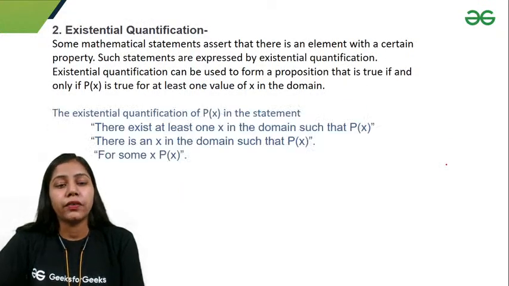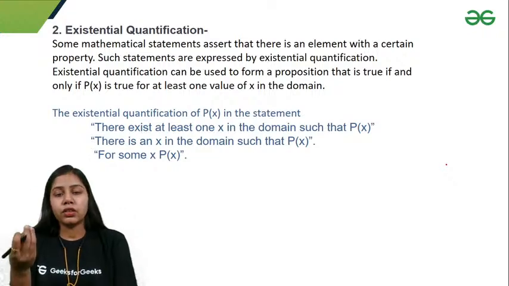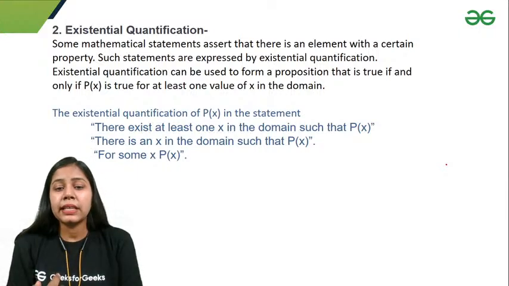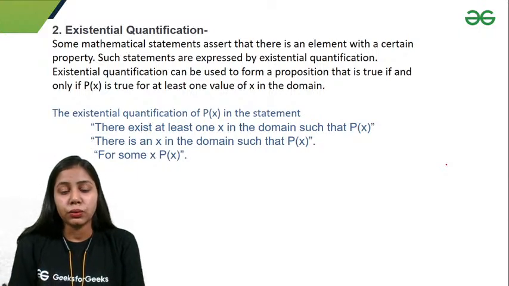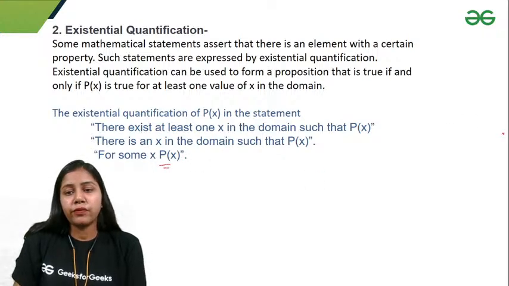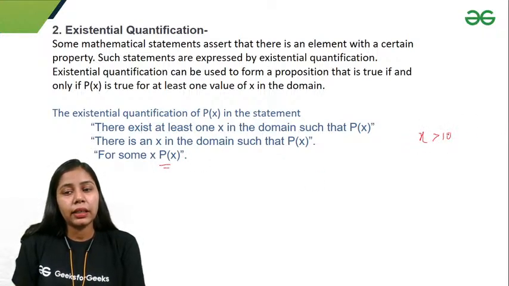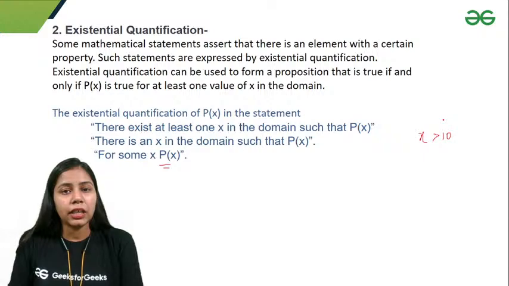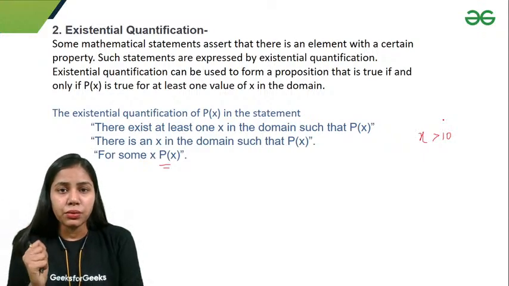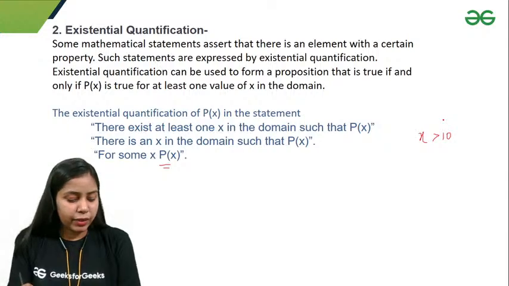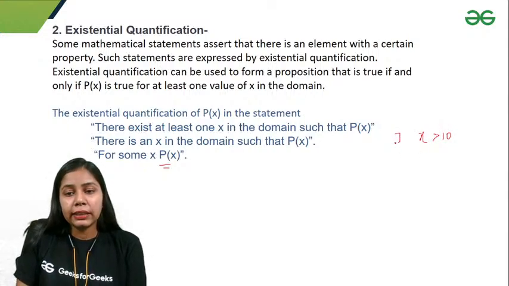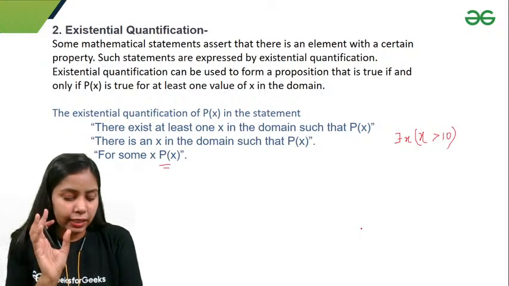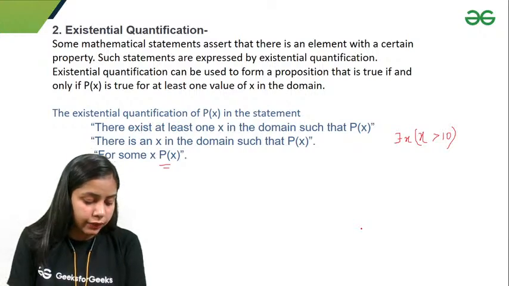Next is existential quantifiers. Existential quantification means that there exists at least one value for which P(x) is true. There exists at least one x in the domain such that P(x) is true. So I can say that for some x, P(x). We have taken one condition that x is greater than 10. If I take 11, 12, 13, 14, I'll get this statement true, but if I have 5, then the statement is false. So there are some values for which this statement is true. So I can write it as there exists x such that x is greater than 10. That is basically our existential quantification definition.